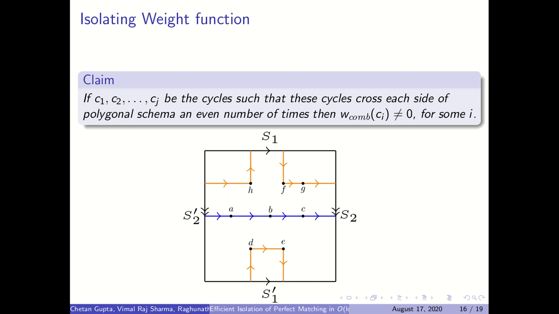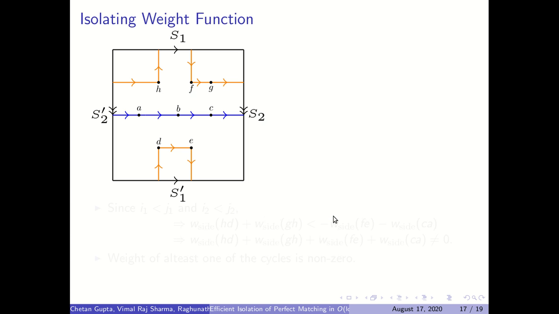So I'll try to explain it via an example. Let's say we have two cycles, one orange and one blue. The cycles are F, G, H, D, E, F and C, A, B, C, and notice that collectively they are crossing both S1 and S2 an even number of times, although these cycles individually cross S2 an odd number of times. So we'll show that at least one of these cycles gets non-zero weight.